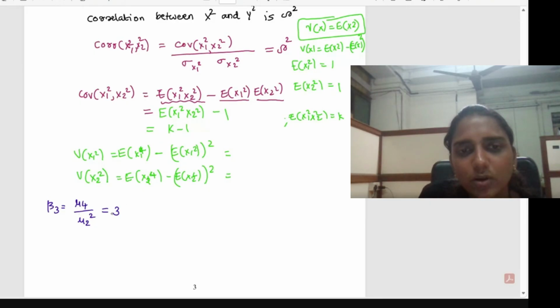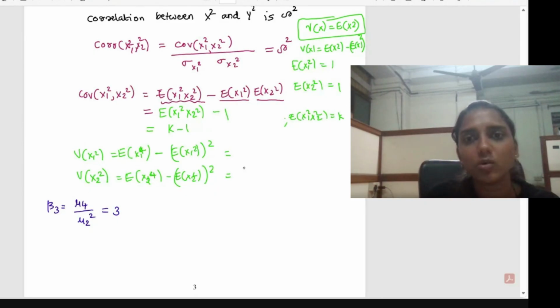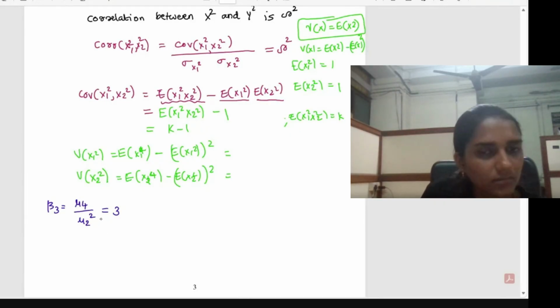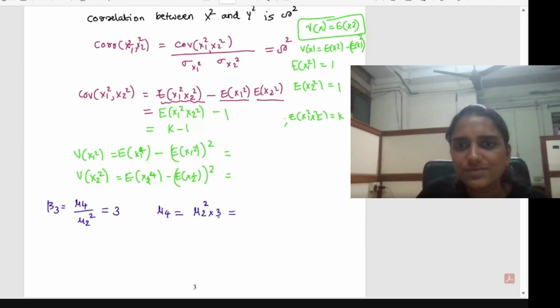And when beta 3 is equal to 3, you have mu4 divided by mu2 square. So this is the fourth central moment actually. Here expectation of x equal to 0, which means the central moment and the raw moment will coincide. So mu4 will be equal to the expectation of x1 raised to 4 itself. Then mu2 will be the variance. So what about the value of mu4 then? Mu4 will be equal to mu2 square into 3. What is mu2 square? It is variance square. So that is equal to 3. Right.